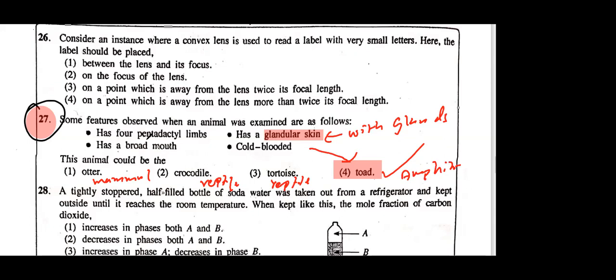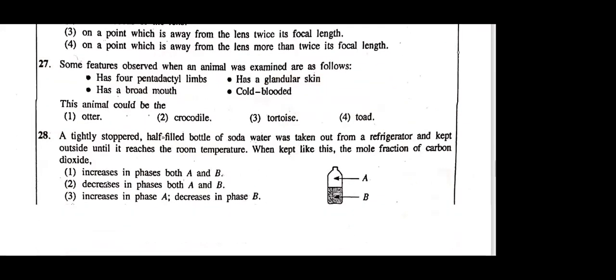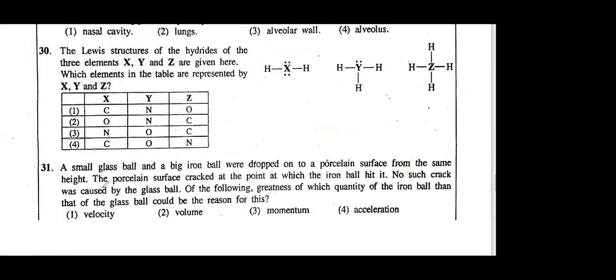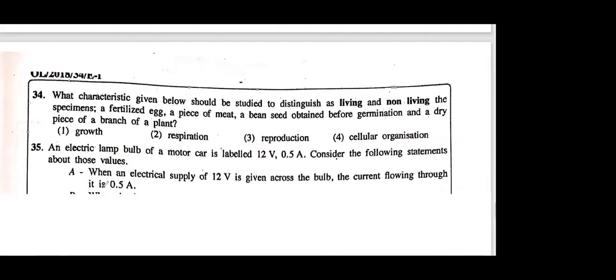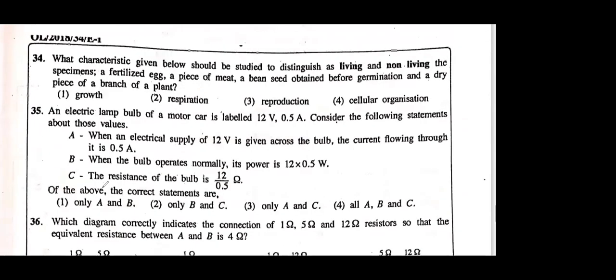So broad mouth means they can roll their tongue, the sticky tongue, with broad mouth. Frogs can easily catch insects using the sticky tongue, and they can stretch the tongue. They put the tongue out and the insects get attached to the tongue, and that's how they catch the prey. So that is also from this lesson, no? You can understand how important your chapters 13 and 14 are. That's why I wanted to do this. But anyway, next year when you're doing oral exam class, we will be discussing all this.